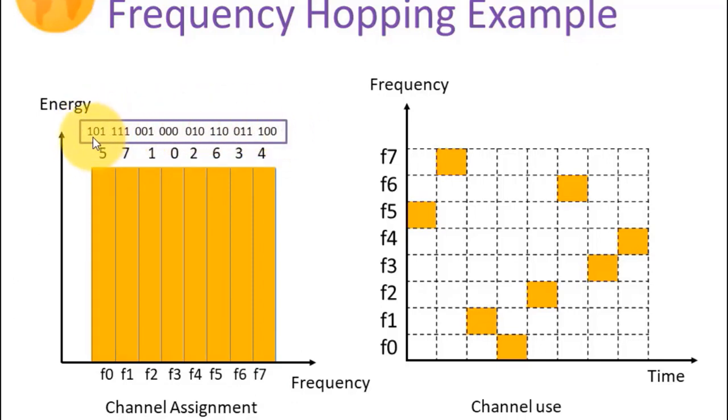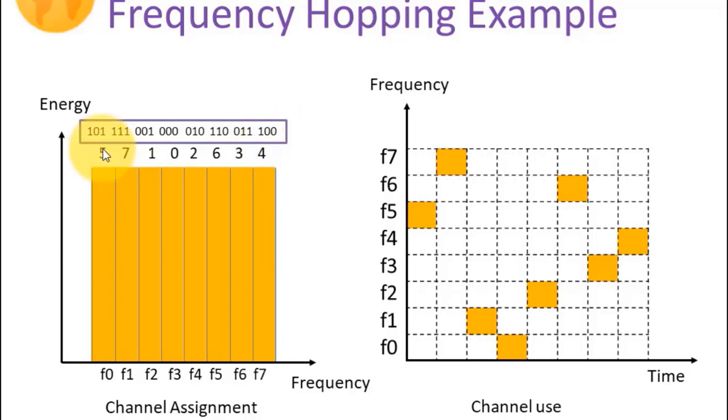Suppose initially it is generating 101, then in the second cycle it is generating 111, then in the third cycle it is generating 001. So depending upon that value, it is going to select the central carrier frequency. Just as an example, let us consider that the decimal value of 101 is equivalent to 5 and 111 is equivalent to 7 and so on. The last, 100, is equivalent to decimal value 4.